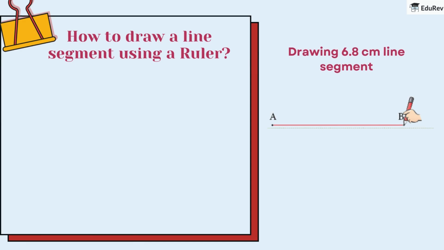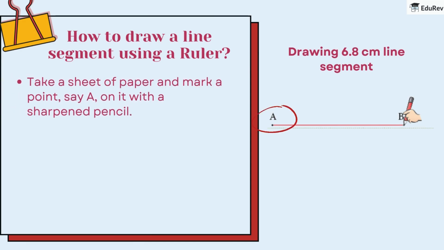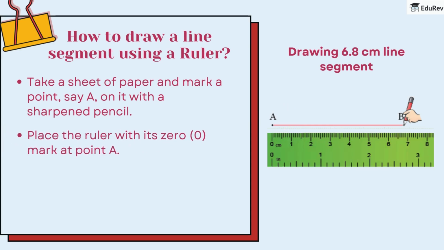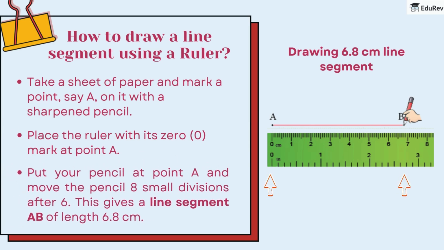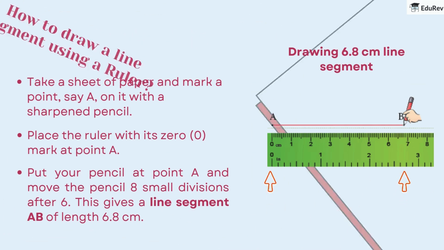How to draw a line segment using a ruler? Take a sheet of paper and mark a point, say A, on it with a sharpened pencil. Place the ruler with its 0 mark at point A, put your pencil at point A, and move the pencil 8 small divisions after 6. This gives a line segment AB of length 6.8 cm.